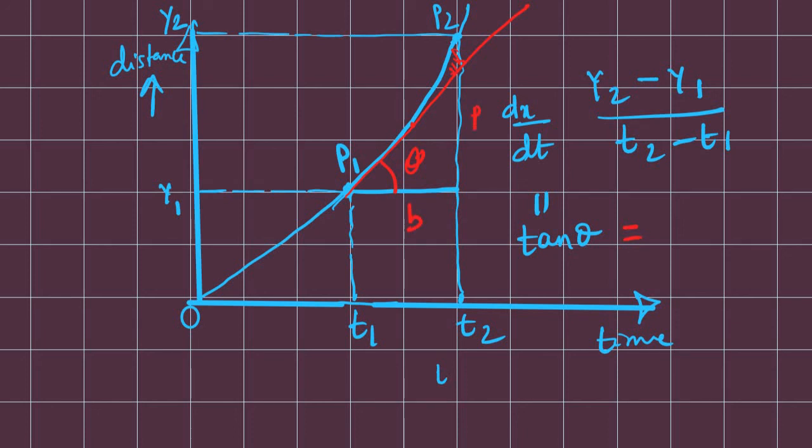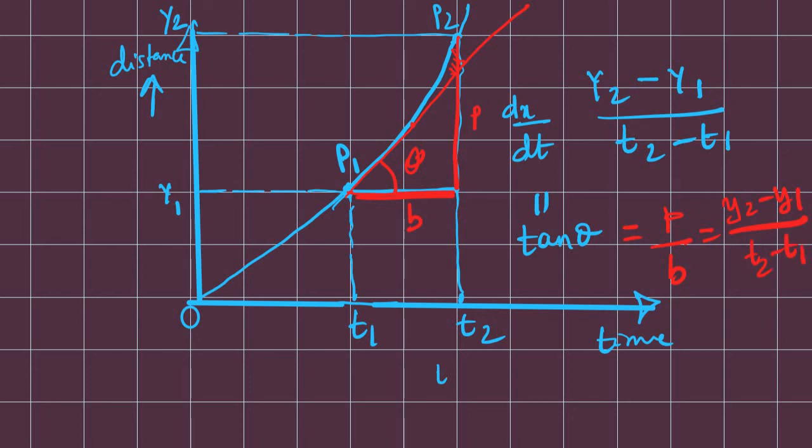What is perpendicular? Perpendicular are the two components y2 and y1. You can see for yourself, this portion will be y2 minus y1. So P by B equals y2 minus y1 divided by B, which is this portion, t2 minus t1.